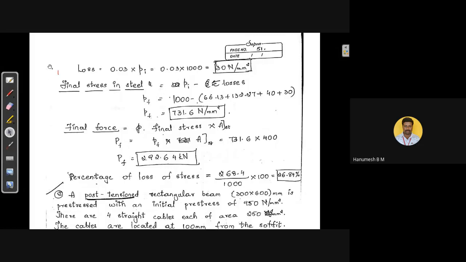Then we need to add all these four losses to get the final stress in the steel. After all losses, what will be the final stress value in the steel? From the initial stress, we need to subtract the sum of the losses: losses due to elastic deformation, creep, shrinkage, and also relaxation of the steel. If you subtract all these losses from the initial stress of the steel, then it will be the final stress in the steel. Then the final stress will be 1000 minus the sum of all these losses. 1000, because it is the initial stress. That is what we have got in the earlier case.